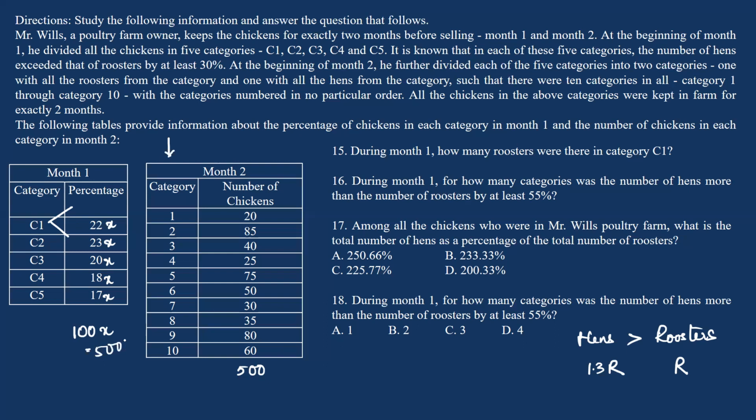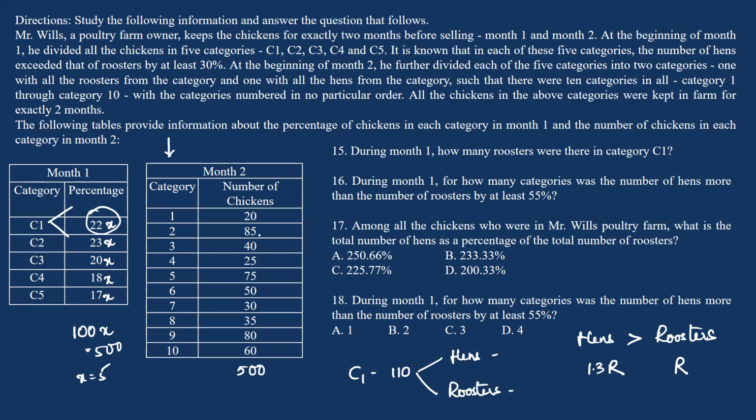Now we have the total number of chickens. We can calculate the total number of chickens in C1, C2, C3, C4, C5 in the first month. So here the value of x is equal to 5. Substituting x equal to 5, I can say that in the first month, a total of 110 chickens were categorized as C1. In the second month, this was split into 2 parts: one having hens completely, and the other category of roosters.